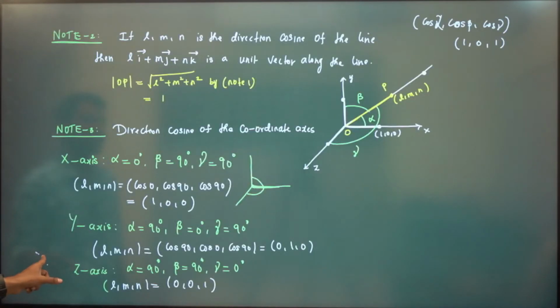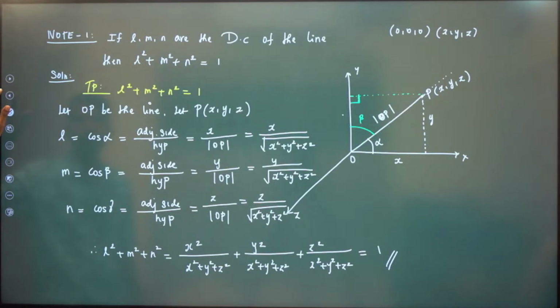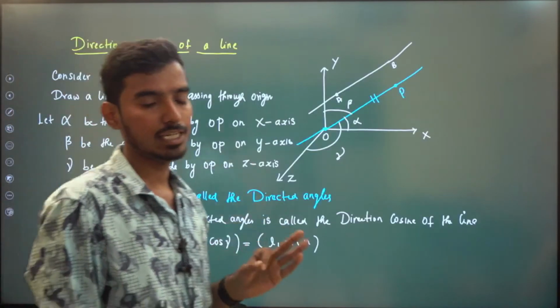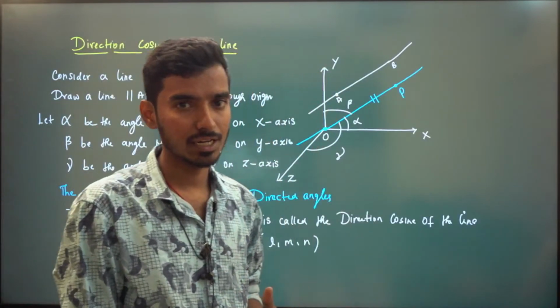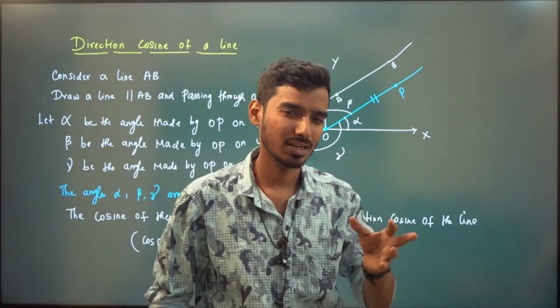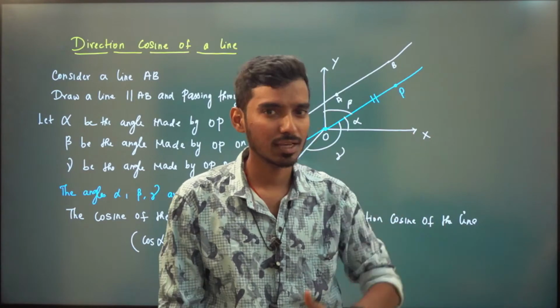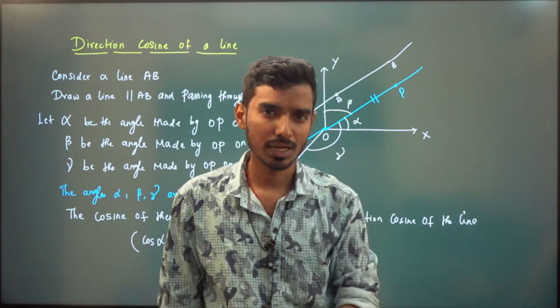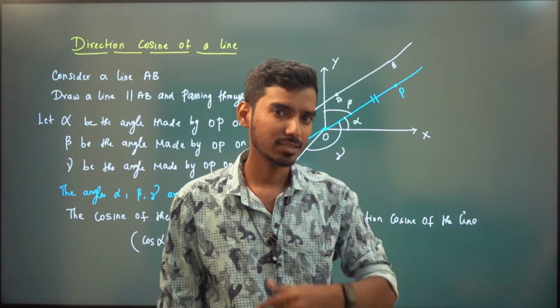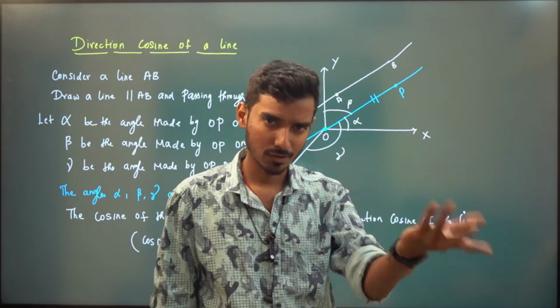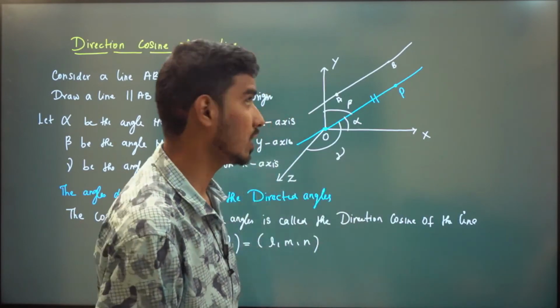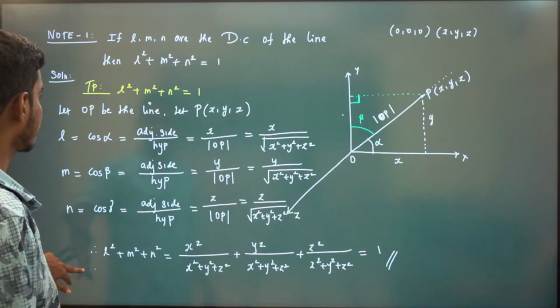We have introduced direction cosine, and then we have seen three notes based on direction cosine. We have introduced direction ratios, which are very simple. Any tuple that is proportional to the direction cosine is called direction ratios. Direction ratios are infinite. If I normalize each vector, we will get a unit vector, which will be the direction cosine. That is what we have seen.